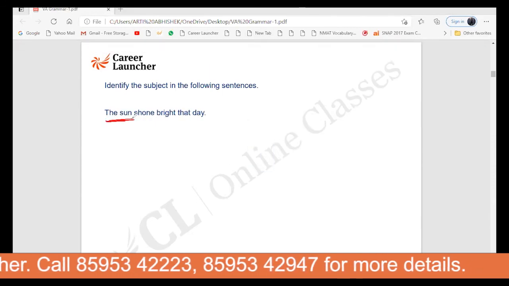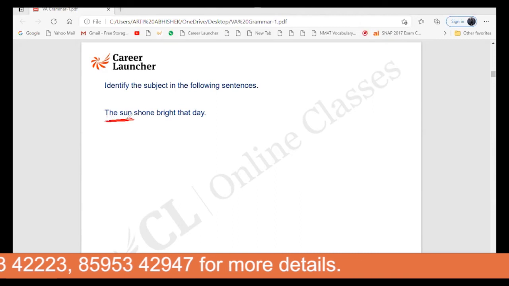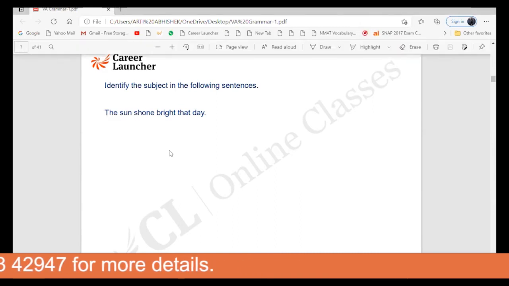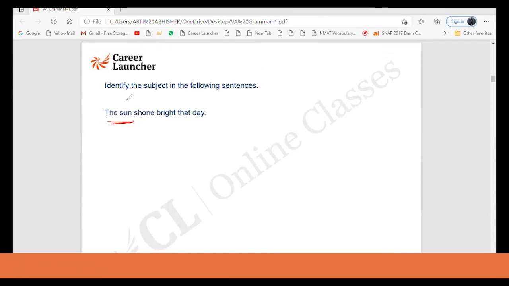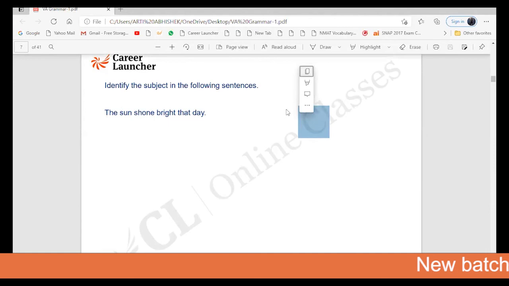Not only sun, but sun, right? The sun is the correct answer. This is my subject. I think the next question is just a repetition, so sorry for that. The sun. Again, the same answer. Moving ahead to the next one.